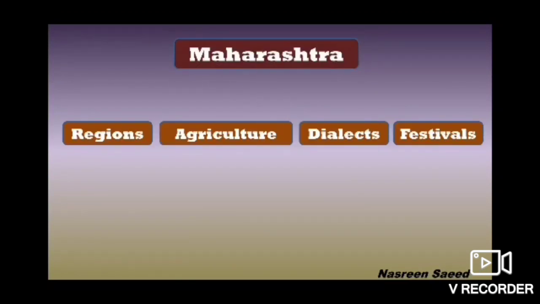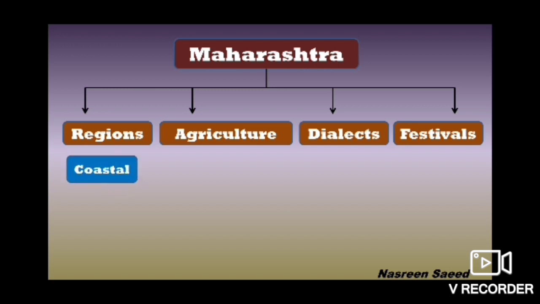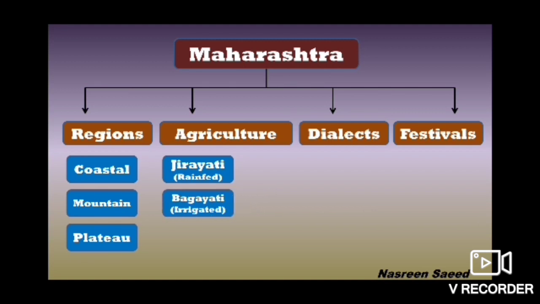Now what have we learned about Maharashtra in the given lesson? We have learned about the regions, about agriculture, about the dialects or languages, and festivals that are celebrated in Maharashtra. In regions we have seen we have 3 regions: coastal, mountain and plateau region. Agriculture is done in 2 ways, that is rain-fed or zeraati using rainwater, bagayati or irrigated using irrigation facility.